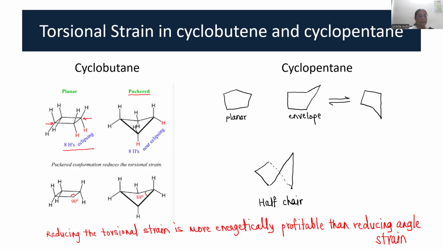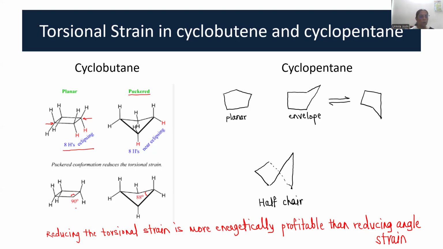But anybody will comment that the bond angle in planar cyclobutane is 90, whereas when you convert it to a puckered structure, the bond angle becomes 88. So isn't the bond angle strain being compensated by torsional strain?